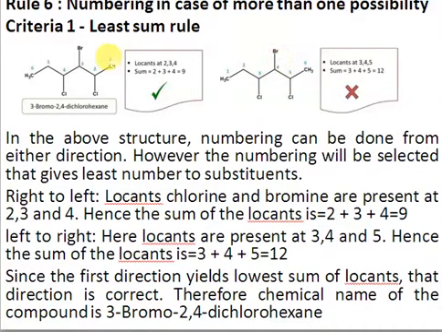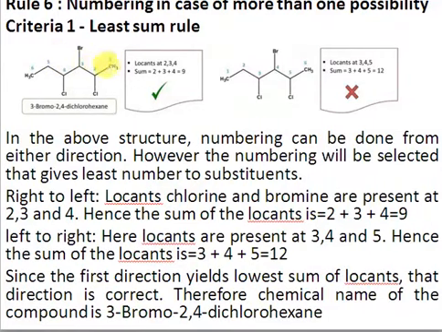If on the other side you number from here, 1, 2, 3, 4, then chlorine gets 2, bromine gets 3, and chlorine again gets 4. The total of 2 plus 3 plus 4 is 9. So this is the least sum rule: you have to assign the least numbers to the substituents, or you may say that the sum of all the locants must be lowest. This is giving the lowest sum, so this side will be preferred, and we will start numbering from this side.